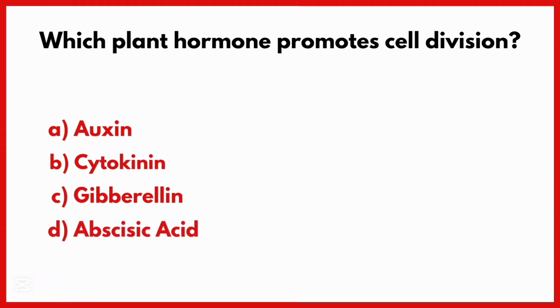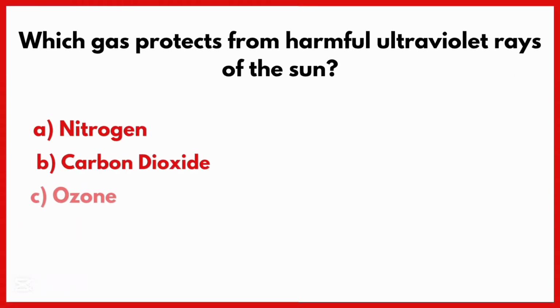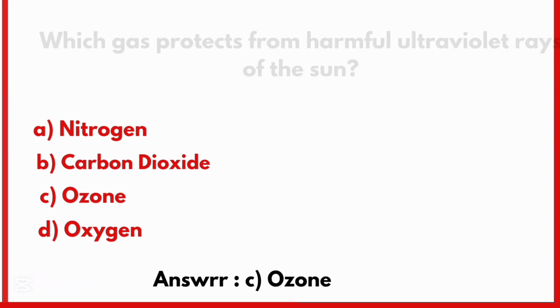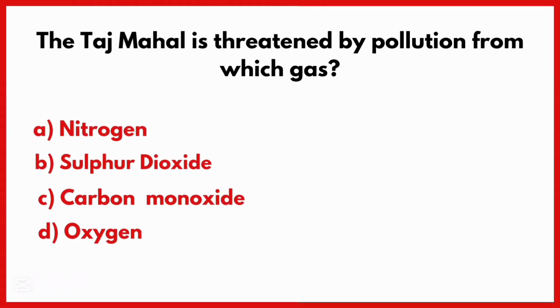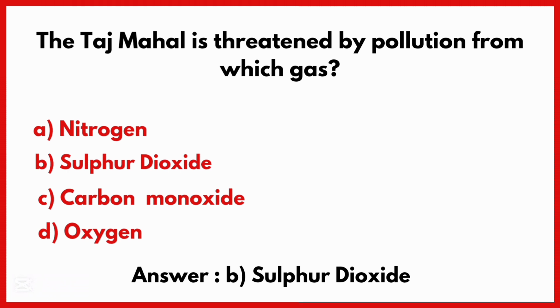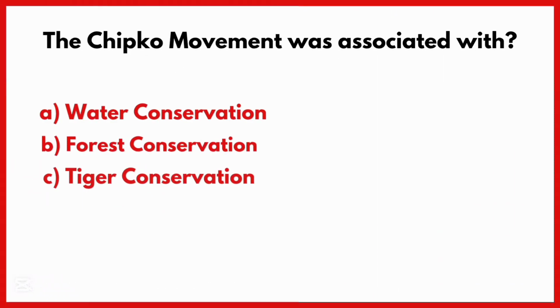Correct answer is option B. Cytokinin. Which gas protects from harmful ultraviolet rays of the sun? Correct answer is option C. Ozone. The Taj Mahal is threatened by pollution from which gas? Correct answer is option B. Sulfur dioxide. The Chipko movement was associated with.